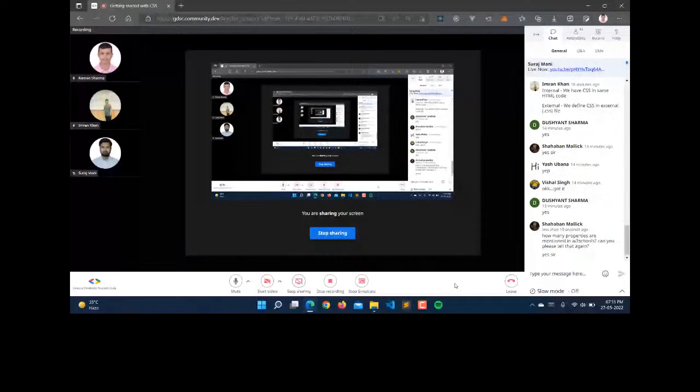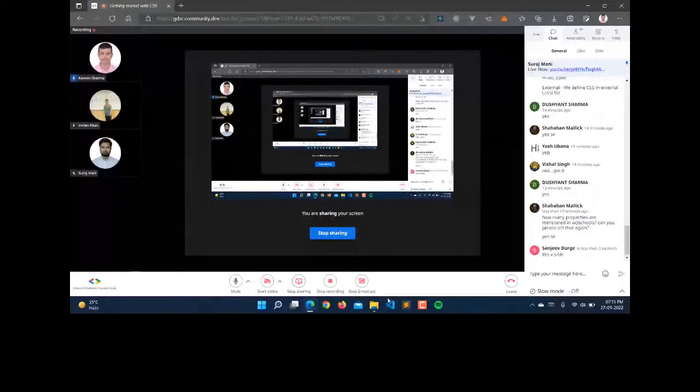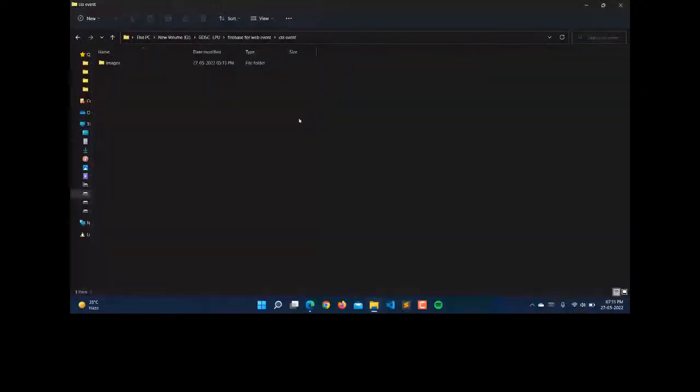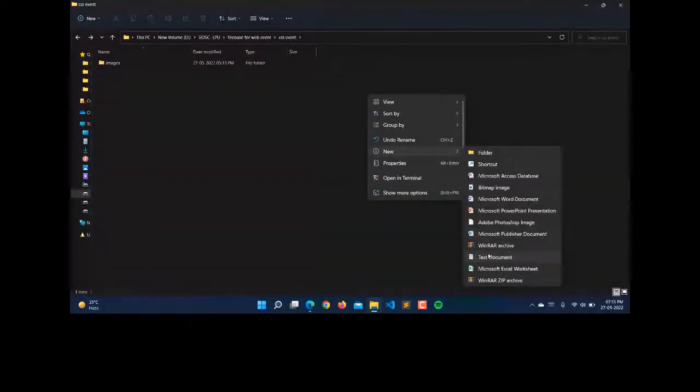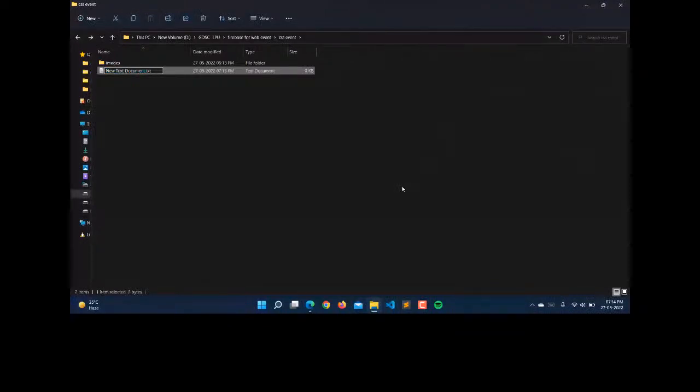So here I'm moving to the empty folder, and you can see I have some images here, because I will tell you about the properties with images as well. First of all, I'm going to create one HTML file. For that, just click on new and click on text document. You can create one HTML file here, or you can simply open this folder in VS Code. I will tell you both ways.